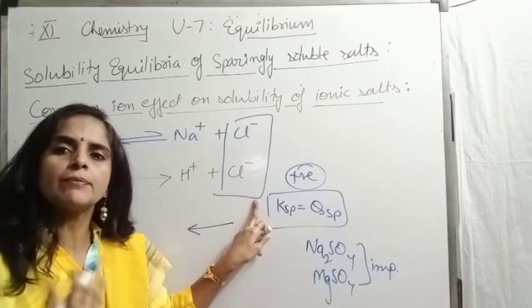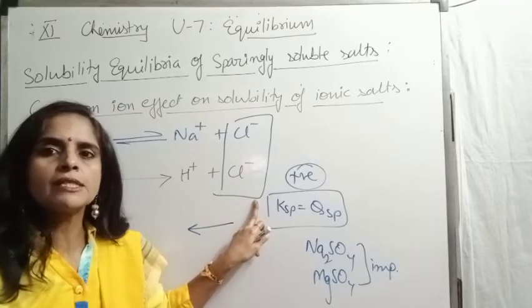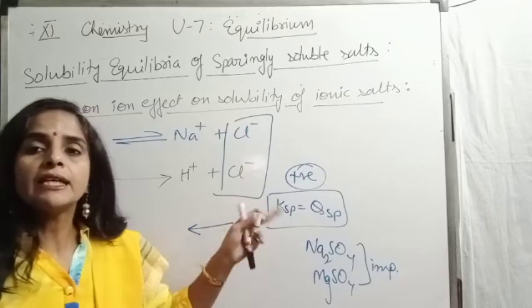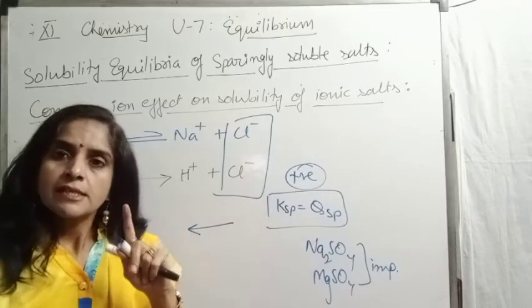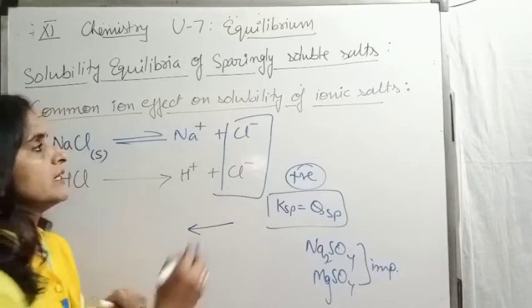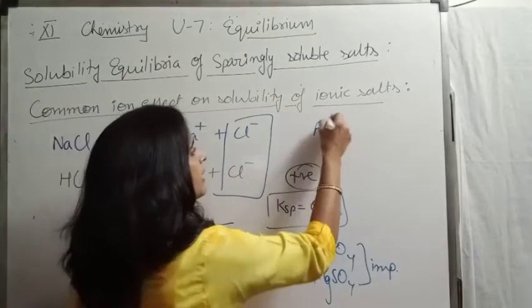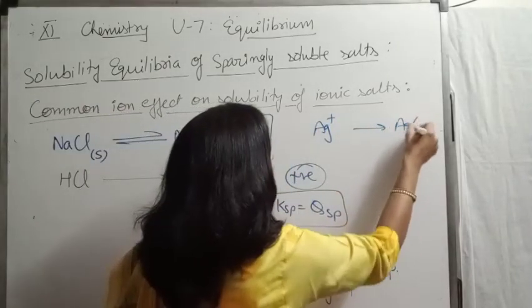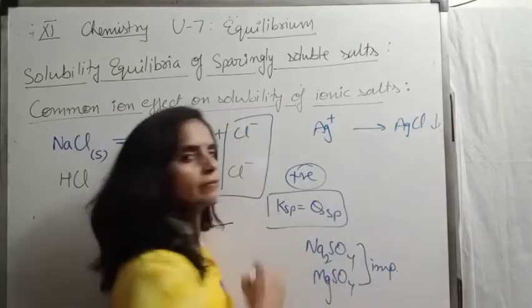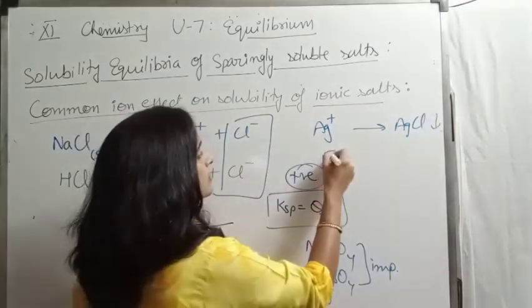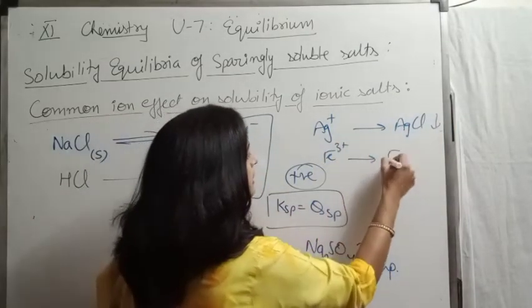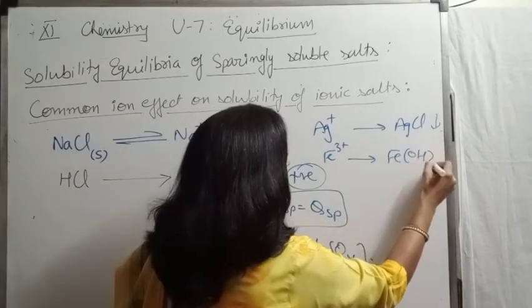Similarly, you can precipitate many compounds in their ionic form. Silver ions can be precipitated in the form of AgCl. Ferric ions can be precipitated in the form of hydroxide.